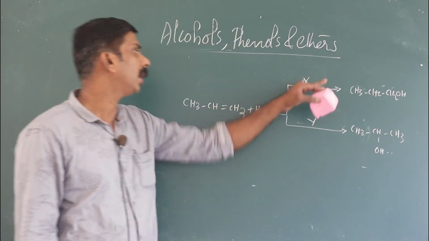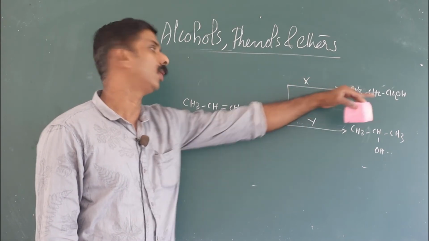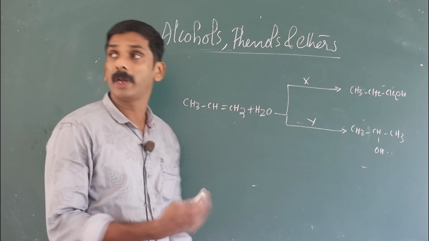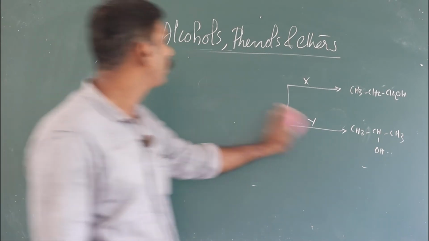You have to either identify this X and Y, or sometimes they provide the reagent and you have to identify the product formed when alkene is treated with the consequent or subsequent reagent. Okay.